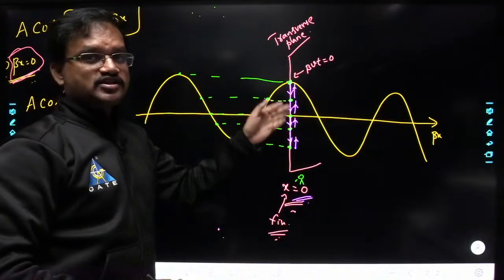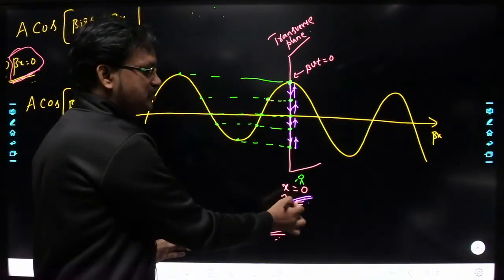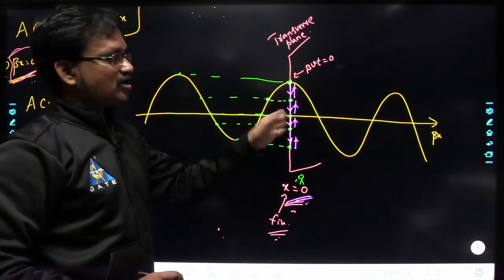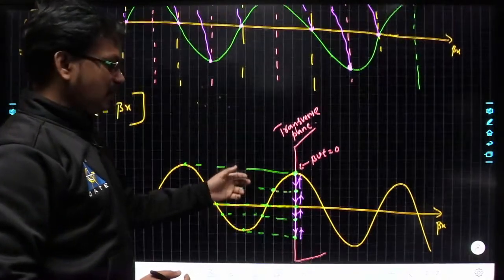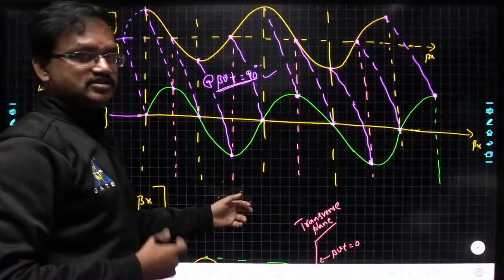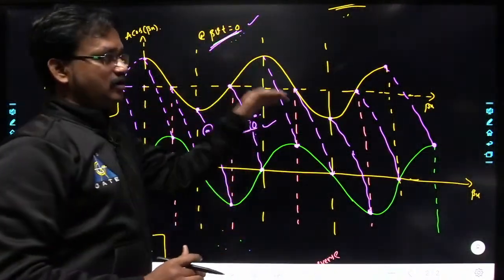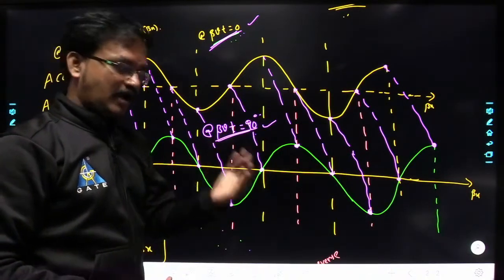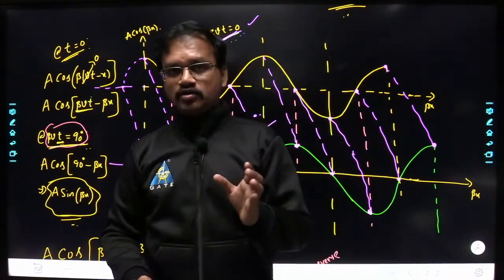Understood? The change in phase with respect to time: for that you have to fix the location, and at that particular location you have to observe how the particle is oscillating with respect to time. Now, if you want to analyze the spatial variations, then you have to fix the time and analyze the spatial variations. So you have to understand that whenever we are representing a wave function, it is going to have phase.